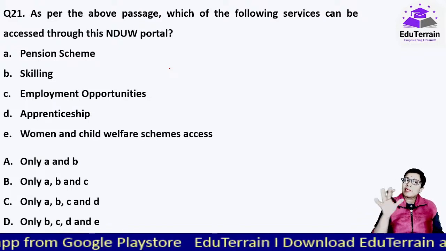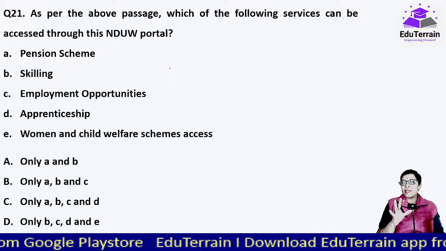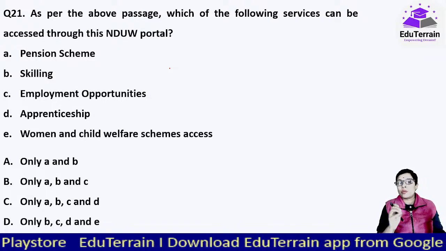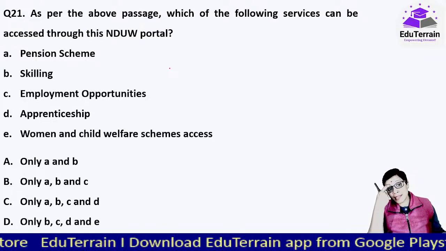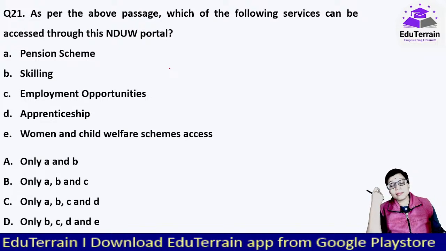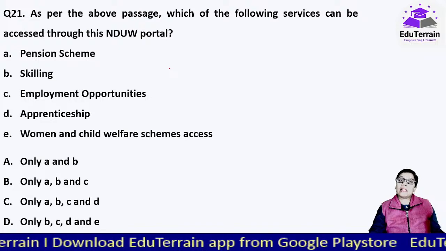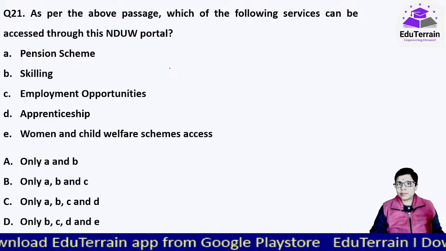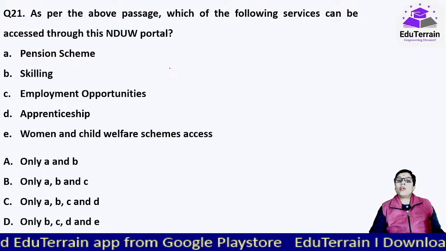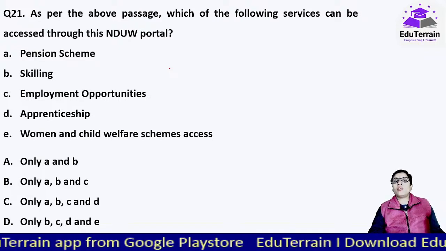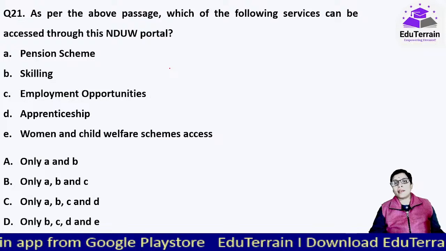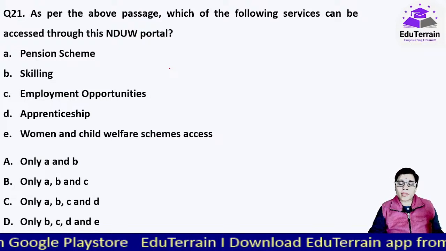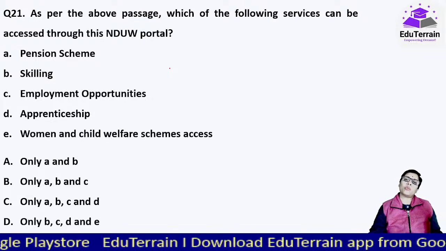As per the same passage, which of the following services can be accessed through this NDUW portal? For all those unorganized workers, various schemes are already there. Okay, so we want to create that awareness, or from there itself they can directly avail those schemes or programs or initiatives that are being taken by the government, both central and state.